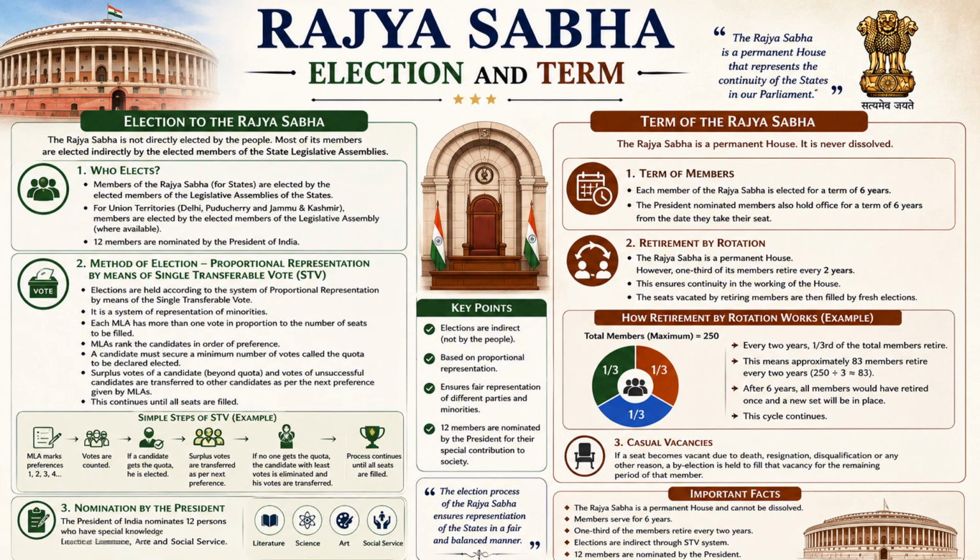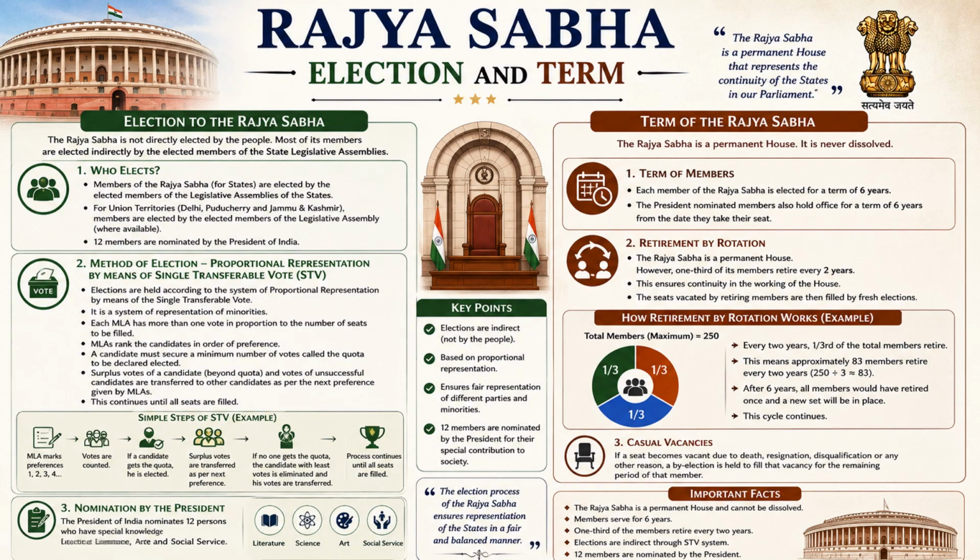The total number of members rotates one third, one third, one third. So, nearly 83 members will be changing every 2 years.